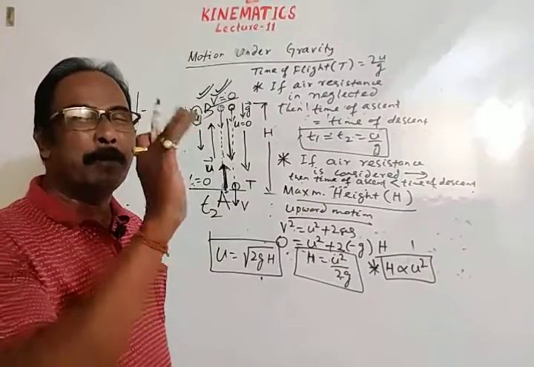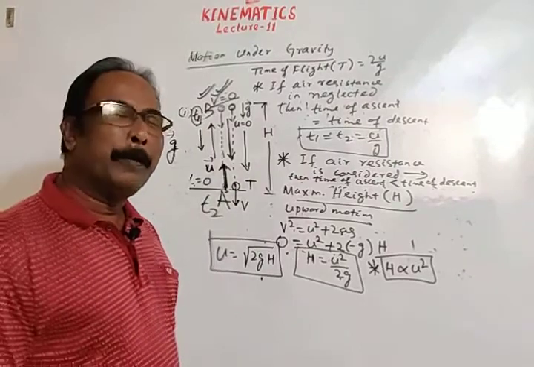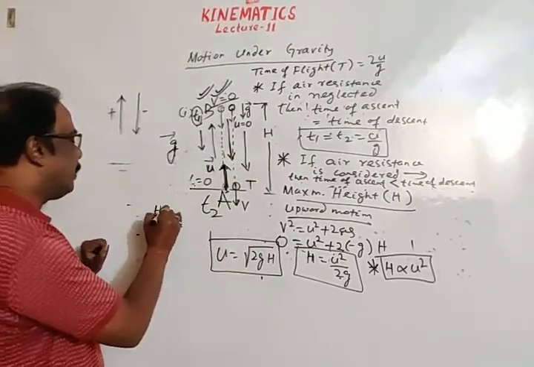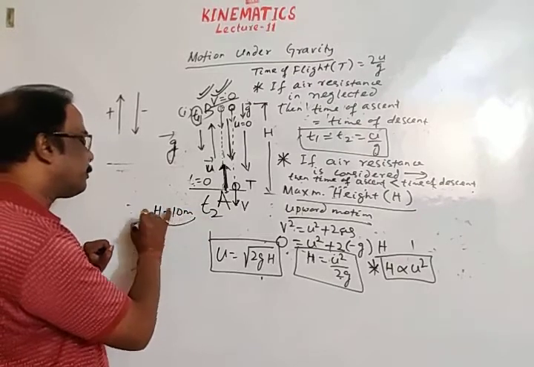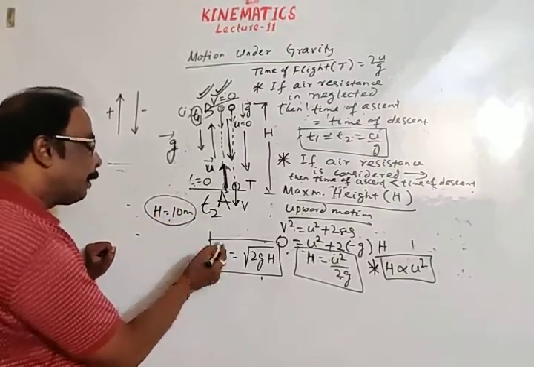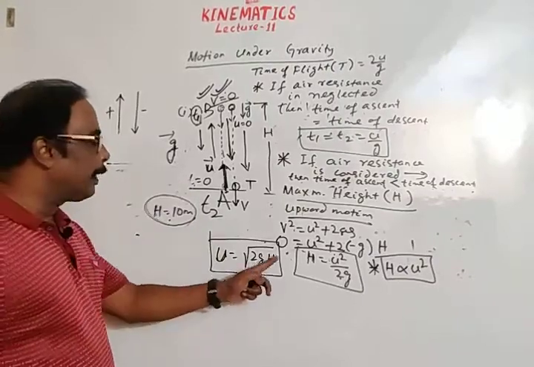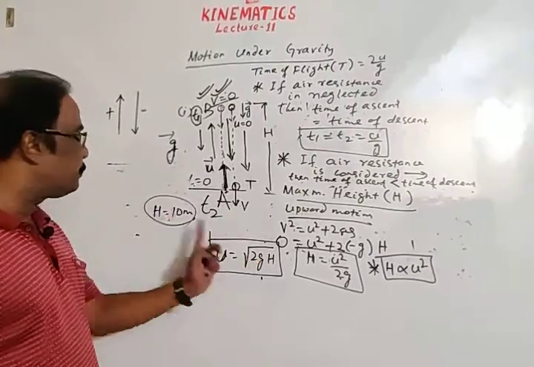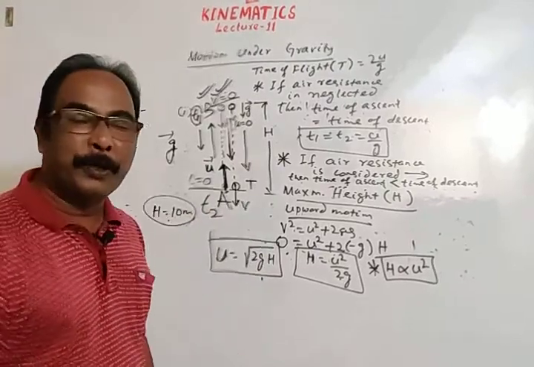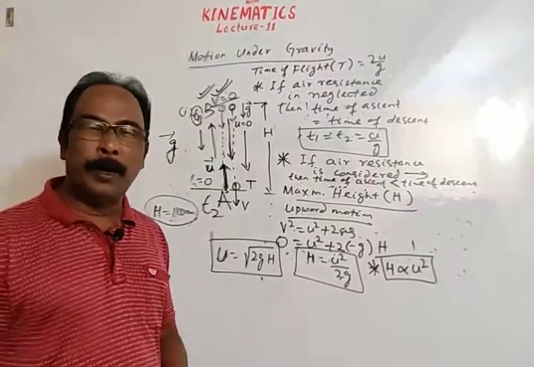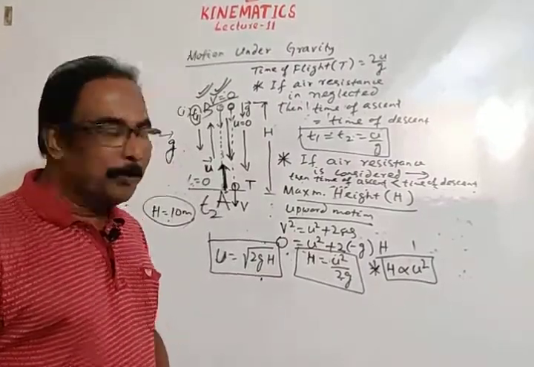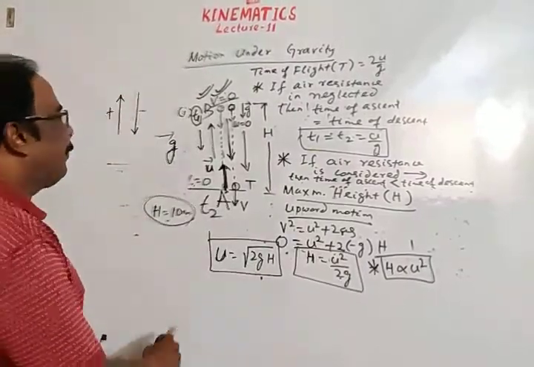With what velocity should a body be thrown in upward direction so as to attain a height of, let's say, 10 meter? Let h be the height, then you can calculate u. u is equal to square root of 2gh. Put the value of g, put the value of h, and get your initial velocity with which a body may be thrown in upward direction to reach a required height h. Okay, so this is the first theory.